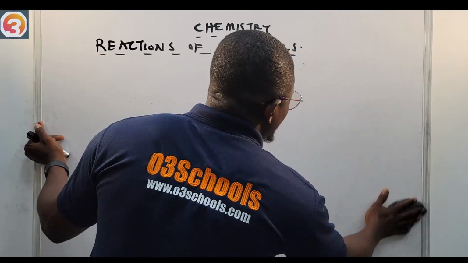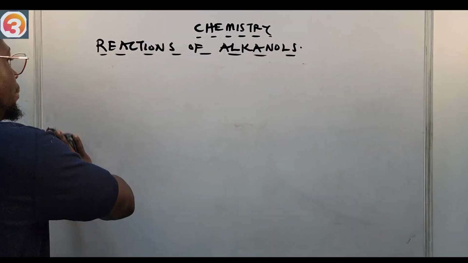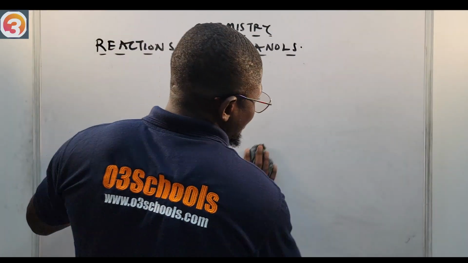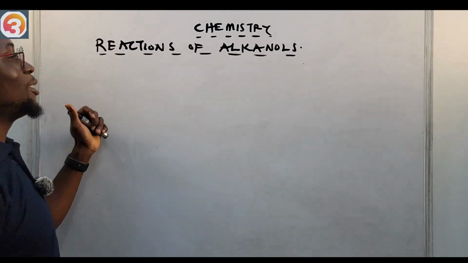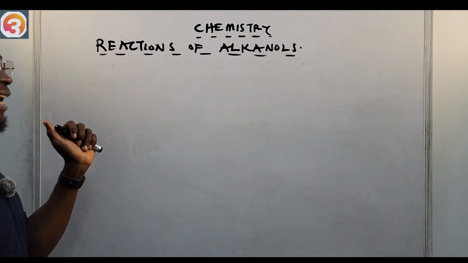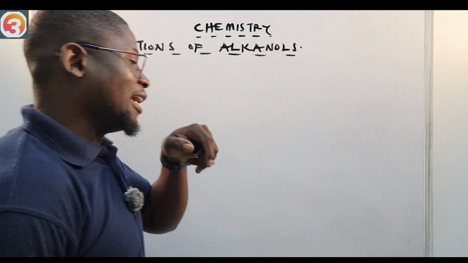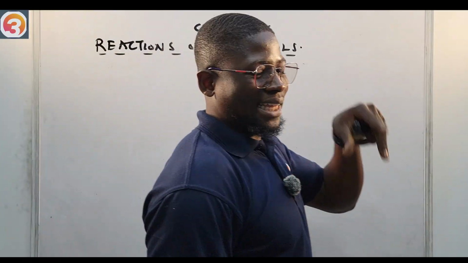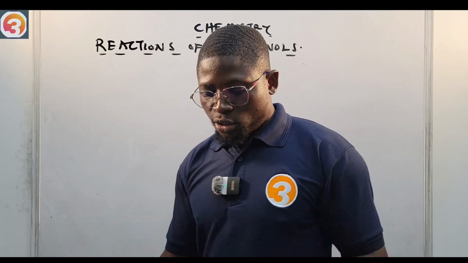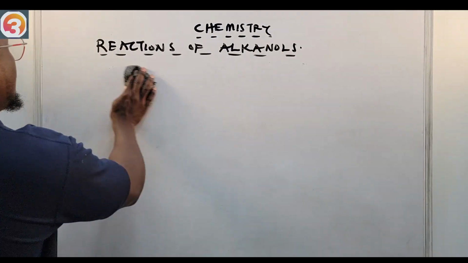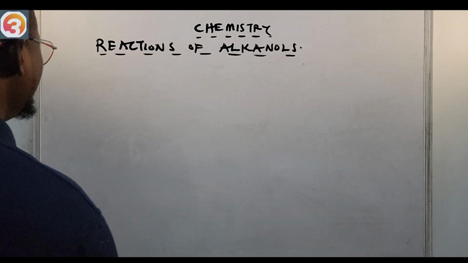So that is the second method that we use in producing alkenes. That's the second reaction we're considering as it pertains to the alkanols. Dehydration of alkanols gives us the corresponding alkene plus water. All right, so let us see another reaction, reaction number 3.